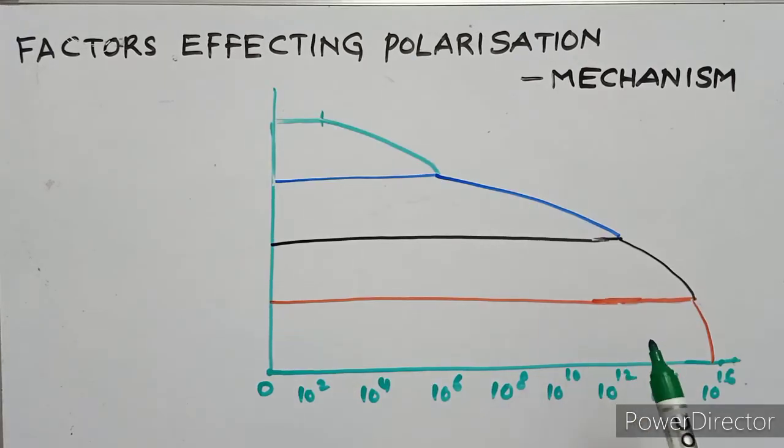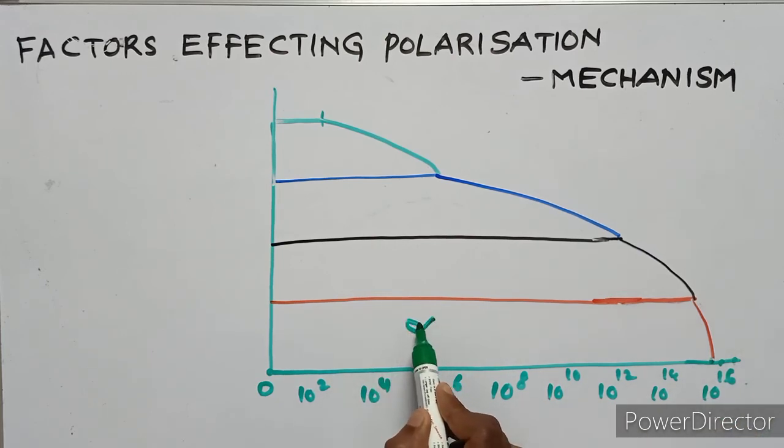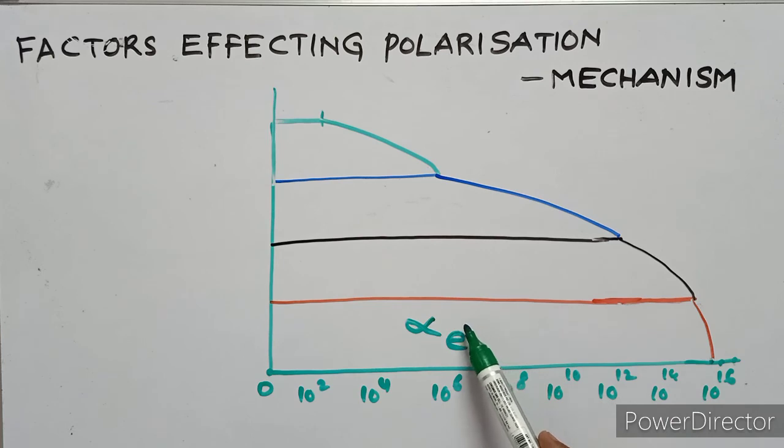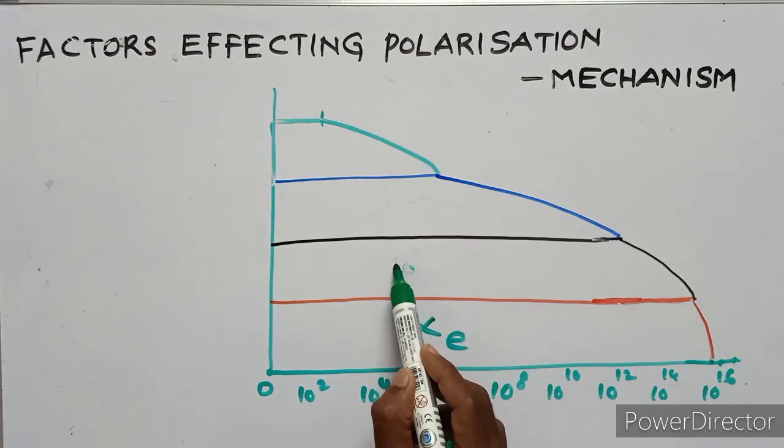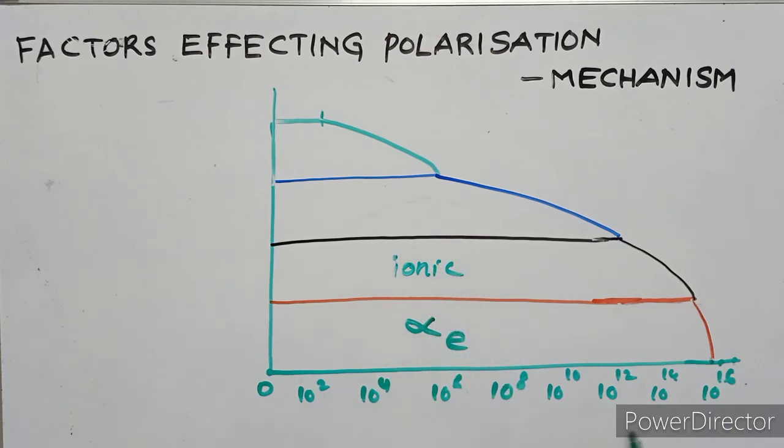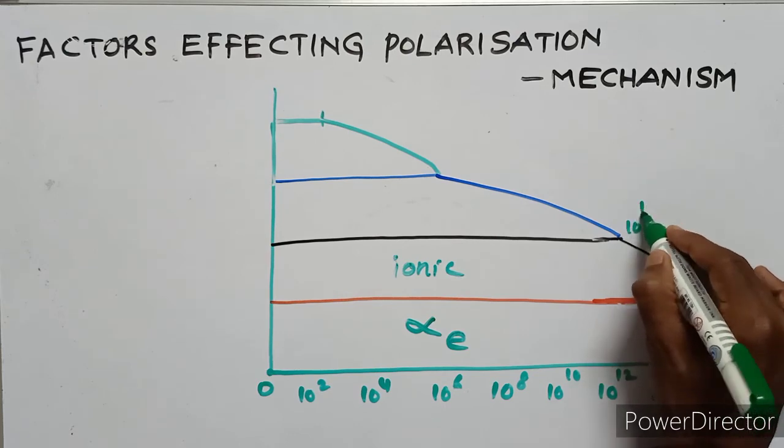This is the graph representation for the frequency factor. First, the electronic polarization occurs at high frequency, 10 to the power of 15. Next, ionic polarization is slower than electronic polarization, occurring at 10 to the power of 13.